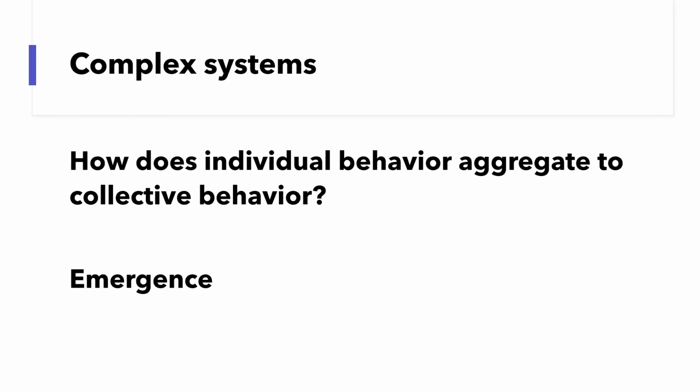This idea has a name in complexity science: emergence. Emergence occurs when an entity has new properties that cannot be explained by the properties of its parts, as the new properties don't exist previously at the micro level. The new properties emerge only when the parts interact. Examples of emergence are everywhere.